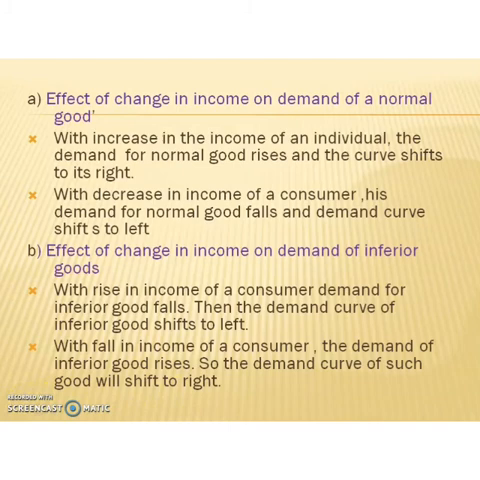So, a consumer would like to buy superior goods when his income increases. At the same time, with a fall in income of a consumer, the demand for inferior goods rises as the consumer is not in a position to afford superior or normal goods. So, he will demand more of inferior goods. So, the demand curve shifts to the right. That means demand will increase for inferior goods.